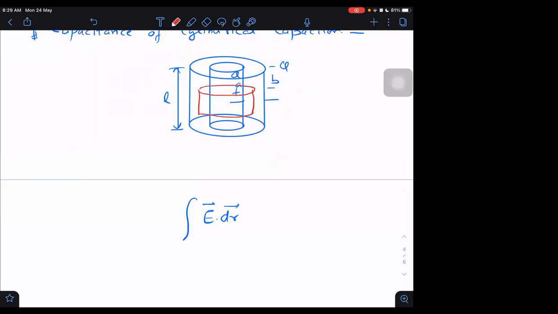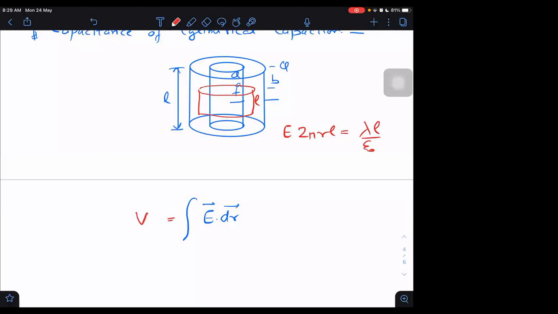In that Gaussian cylinder, I can say E into 2 pi RL, where L is the length, equals the charge enclosed by epsilon naught. Lambda is the charge per unit length in the cylinder, so the charge is lambda into L, divided by epsilon naught. Then we can get the electric field from there.